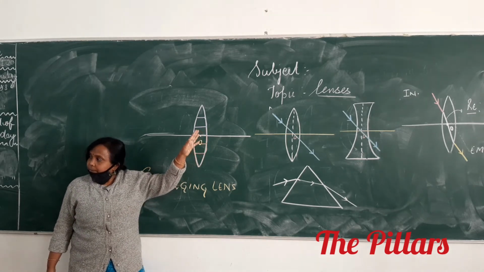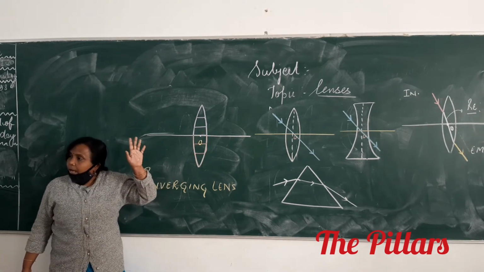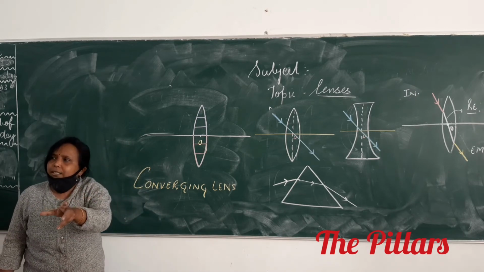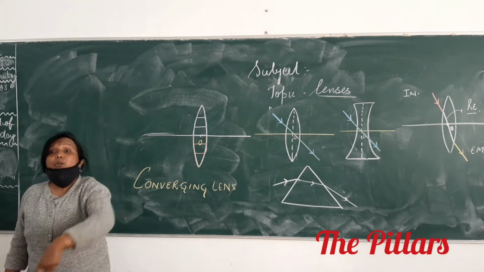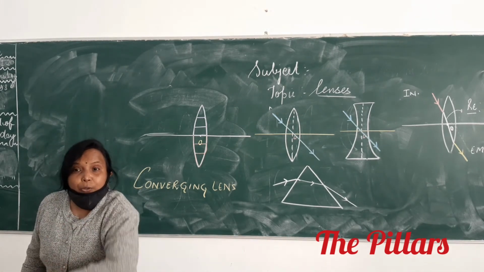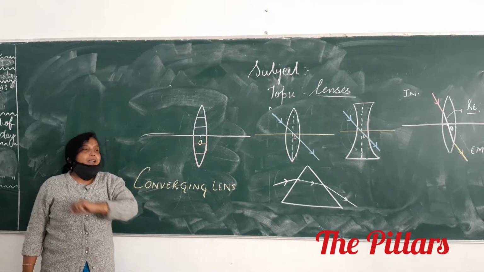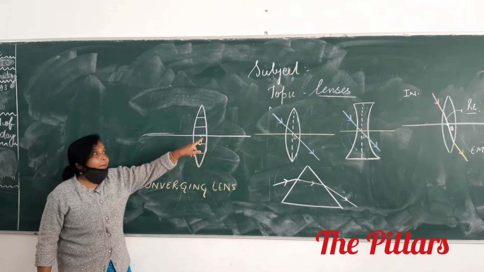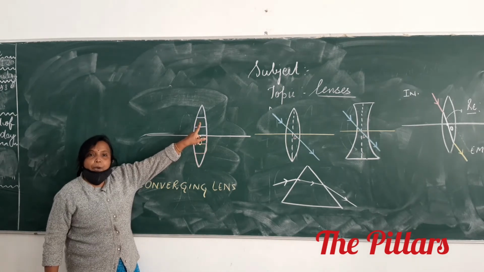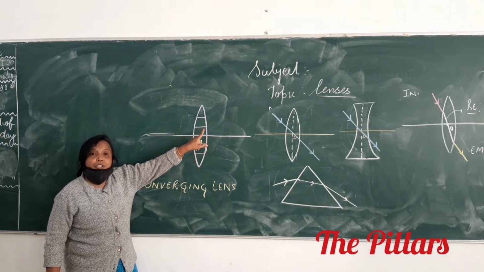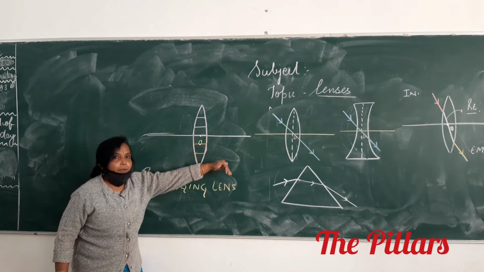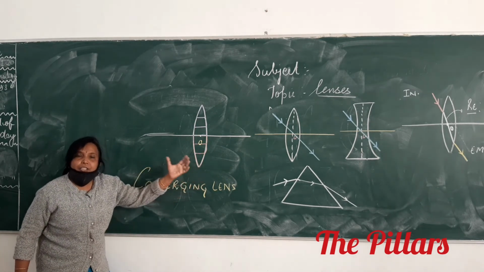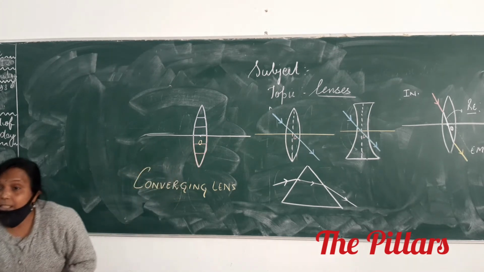You understand? I asked you why is a convex lens called converging? Because you said they converge the light. My question was that only. Why do they converge? The answer comes from here, that the part of the convex lens which is above the principal axis is made up of several prisms. As such, their bases are in the downward direction, and below the principal axis, their bases are in the upward direction. So as a result, what will happen?